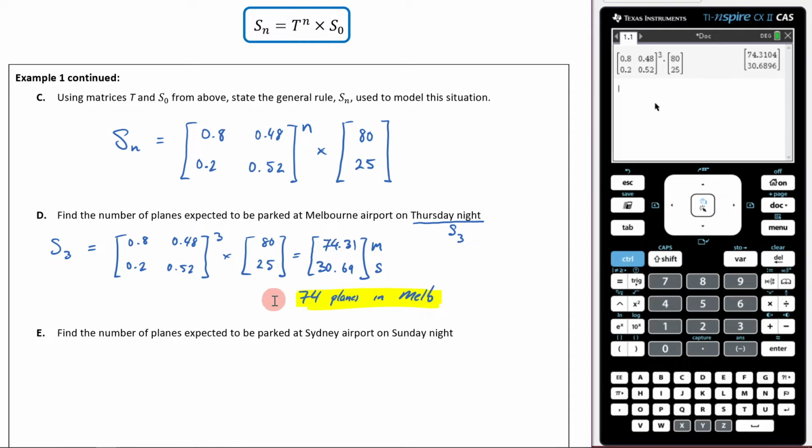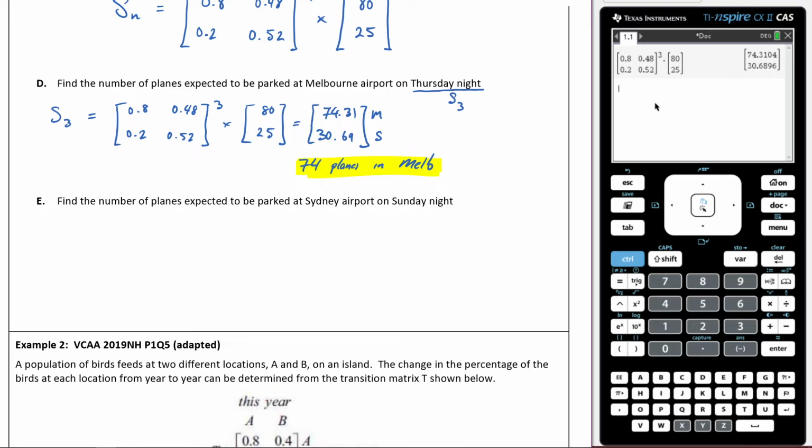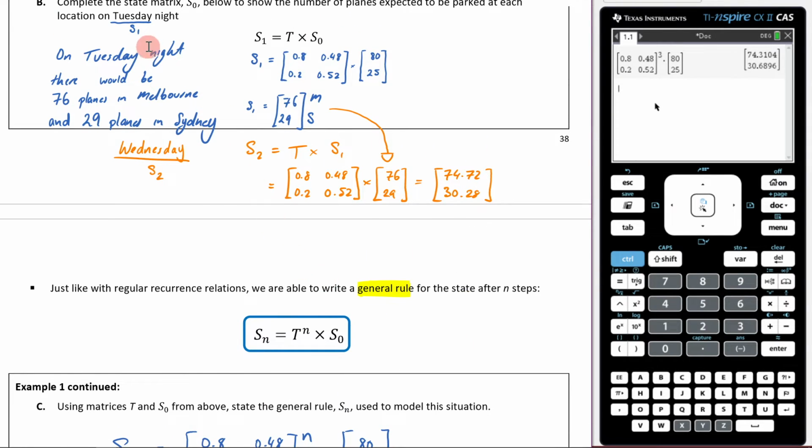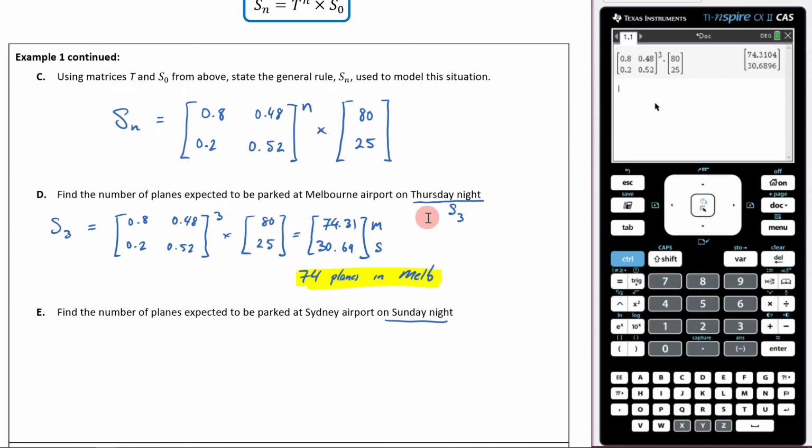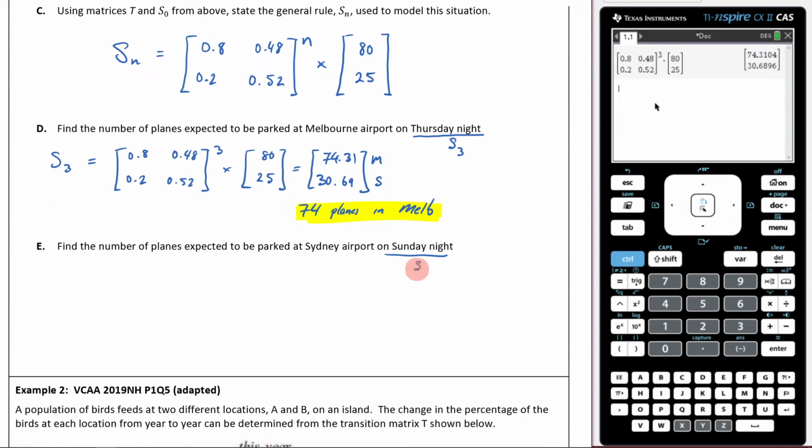All right, let's now go to our next one here, which is E. And it says, find the number of planes expected to be on Sunday night. Well, you'd have to count it up. Starting with Tuesday being S1, Wednesday being S2, Thursday being S3, Sunday is going to be S6. So to find S6, I'm going to take this 0.8, 0.48, 0.2, 0.52, and raise it to the power of 6. Then I'm going to go times 80, 25.